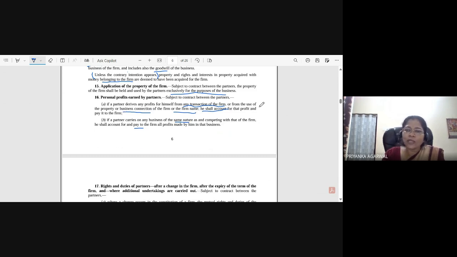So he has to inform the partnership firm, all partners, of that profit, and pay it back to the firm. If a partner carries on any business of the same nature as, and competing with, that of the firm, he shall account for and pay to the firm all profit made by him in that business. So here he is not using any property or business connection or firm name, but he is doing the same nature of business, like the diamond business. Since it is competing with that of the firm, he has to return it back to the firm. Okay.